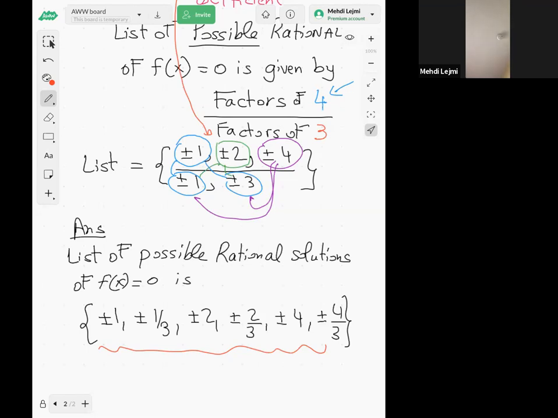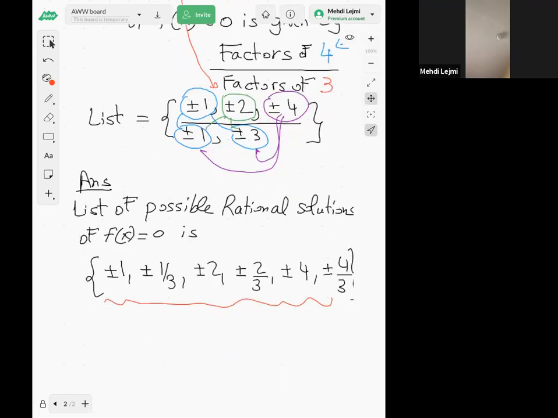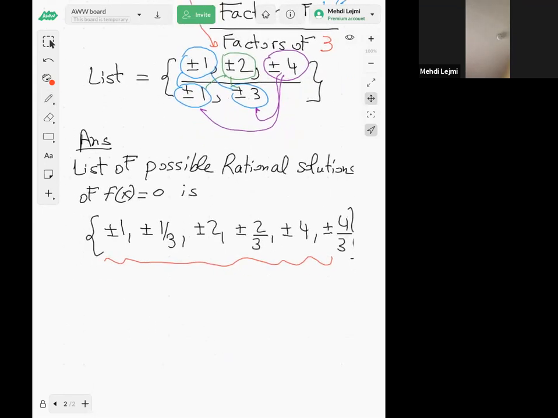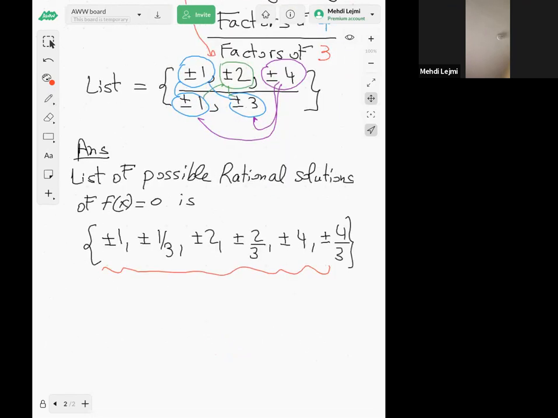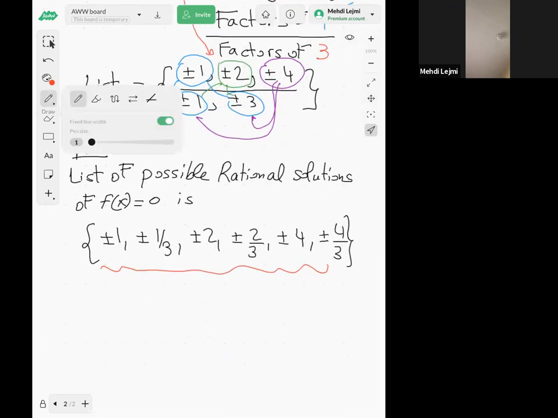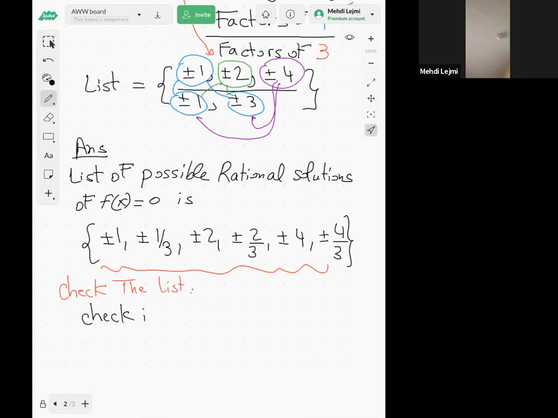So for example, let's check the list. What will be the first number here? First number, that's positive 1, right? So for example, we can check if x equal to positive 1 is a solution.